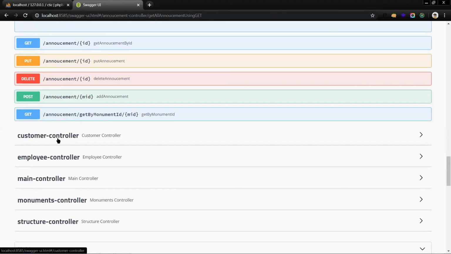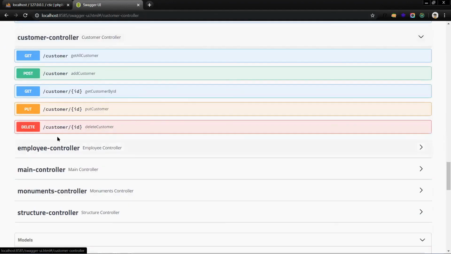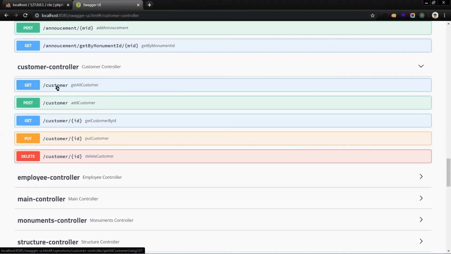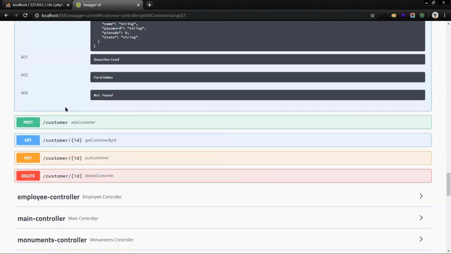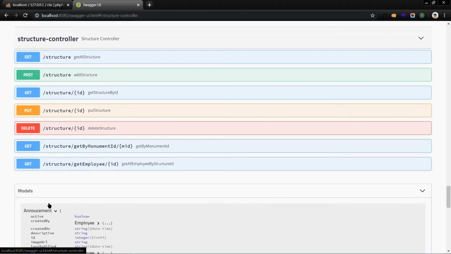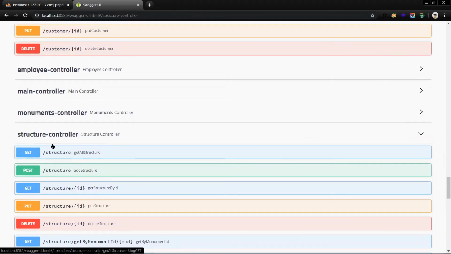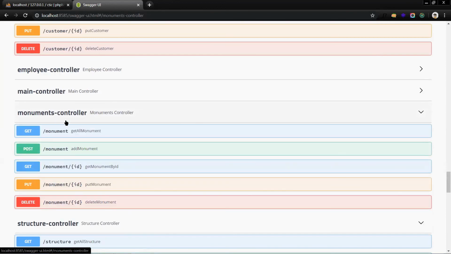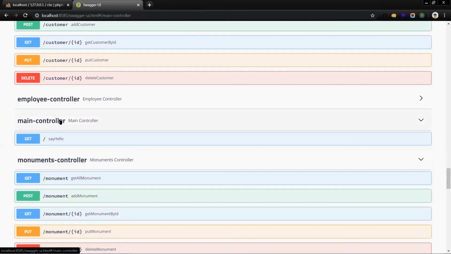There are various controllers that we have created. As per one entity, we have created one controller. So customer controller, at the same time employee controller, main controller, monument controller, and structure controller. For each of them, we have created a controller and the APIs that can be served to the front end.